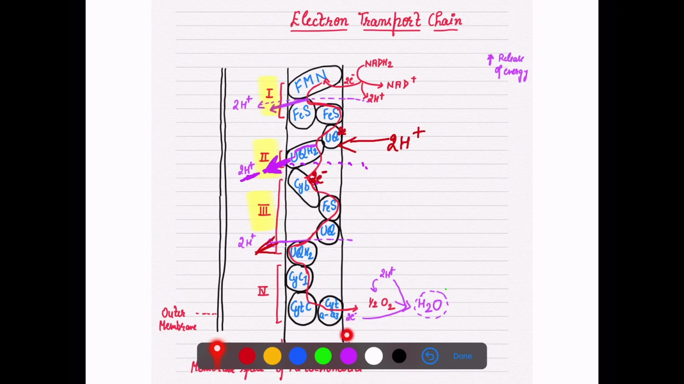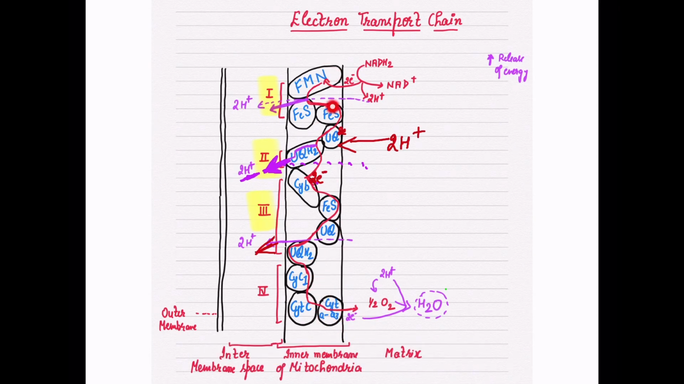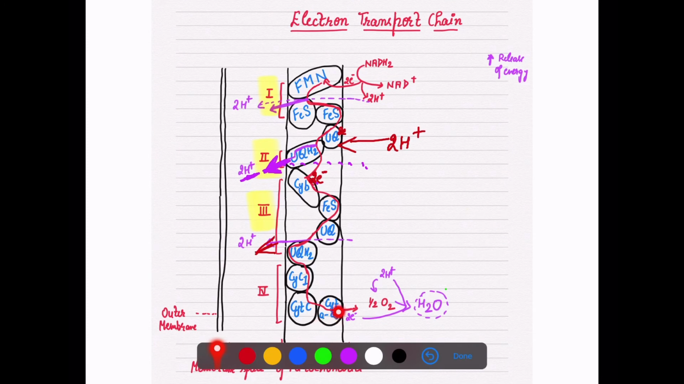Now here is the electron in the last. If I ask you, in the last, the electron will be received by whom? If I am talking about ETC, then in this chain, the last electron will be received by the cytochrome A3 complex, right, and aeroplane, cytochrome A3 complex.